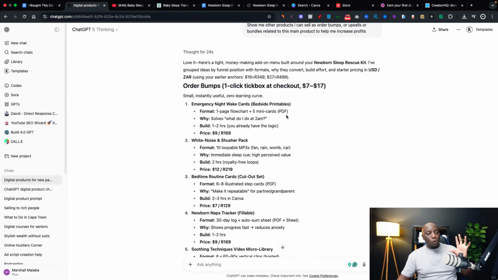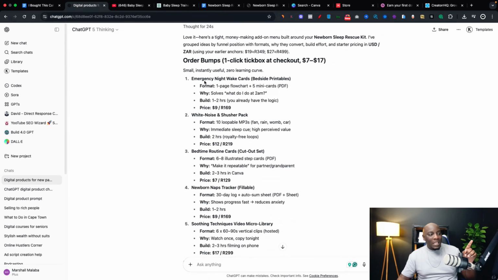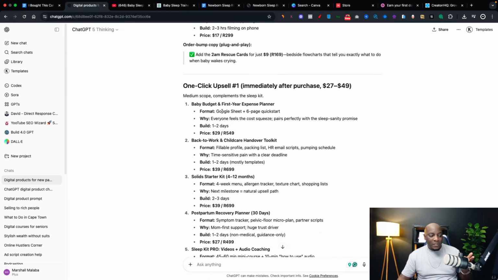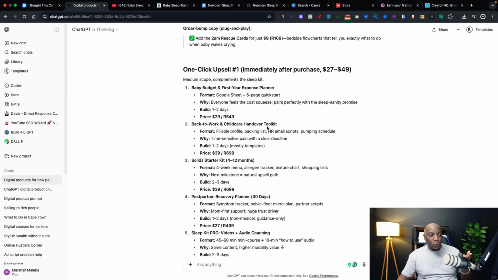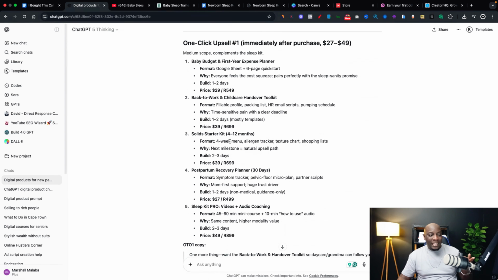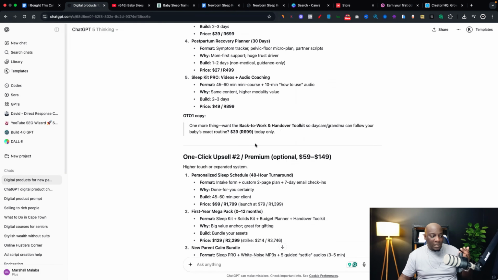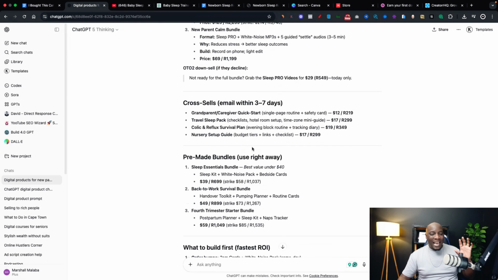So you see in ChatGPT, it's already giving us some different ideas. For example, emergency night wake cards. These are cards for emergencies that happen in the night. That first product you were selling at $19, but this one you can make cheaper. You can make it $9. White noise and shusha pack, bedtime routine cards, newborn naps, baby budget and first year expense planner, back to work and childcare handover toolkit, solid starter kit, like helping them to know what food they should eat when they're just starting out, Sleep Kit Pro, et cetera. It's going to give you so many different ideas. You just simply start building one at a time until you add them all to your website. That way you're going to be creating multiple streams of income for yourself from selling digital products.